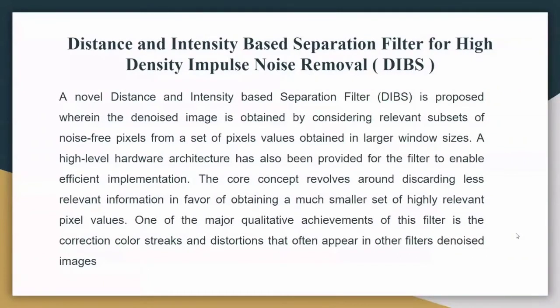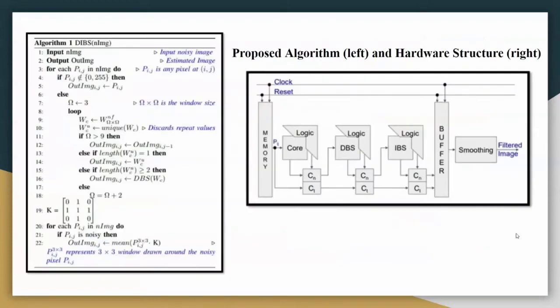Now the second work that I have done is the DIBS, distance intensity based separation filter. This also consists of two stages. In first stage, we divide the pixels into two classes based on their distance from the central pixel. And in the second step, we recombine all those classes and get the output image. A detailed work has been submitted in the form of report. This is the algorithm and this is the hardware structure.